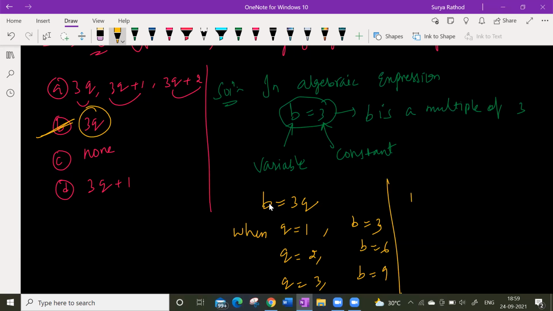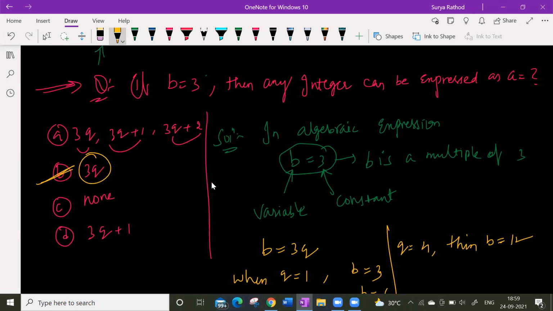And so on. Sorry, q is equal to 4. Then what is the B value? 3 times 4 is 12. Okay? So this is the answer here.